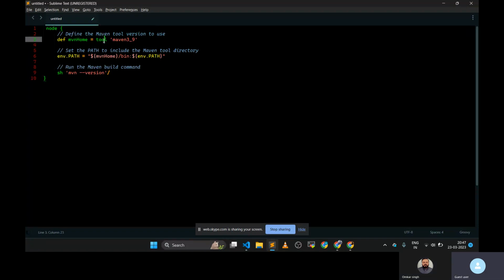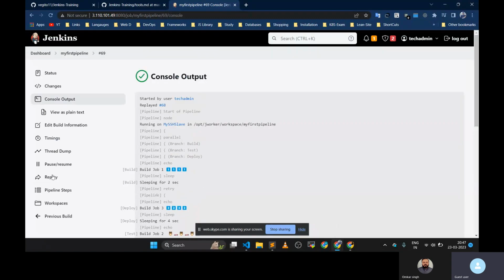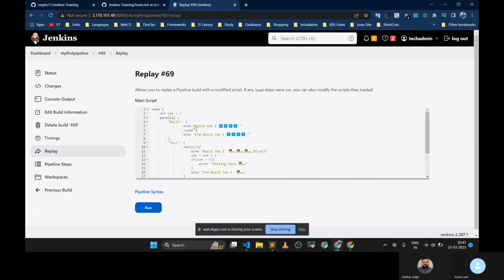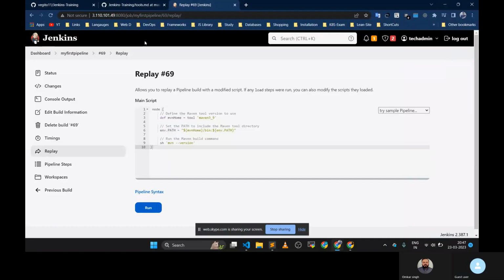So it will just give you the particular Maven path, and we are just adding that in the path variable. So do you know what the path variable is? Yes. So I think it will be easy for you to understand. So we are just adding the path to the path variable. So this will give us the path of the Maven.